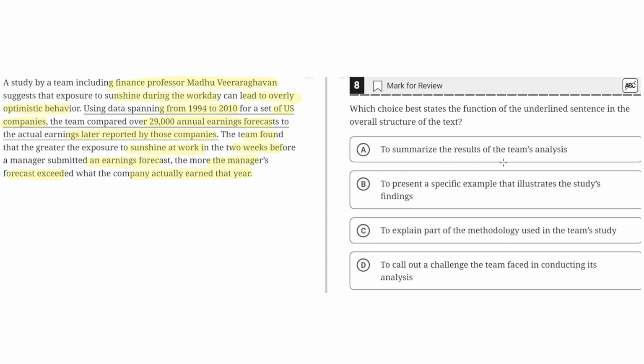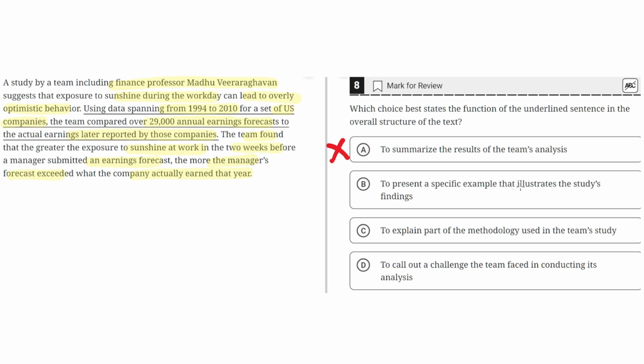So option A says to summarize the results of the team's analysis. This is incorrect because the underlined sentence discusses the methodology they used in the study, not the results. The results are described in the next sentence. So A is incorrect.